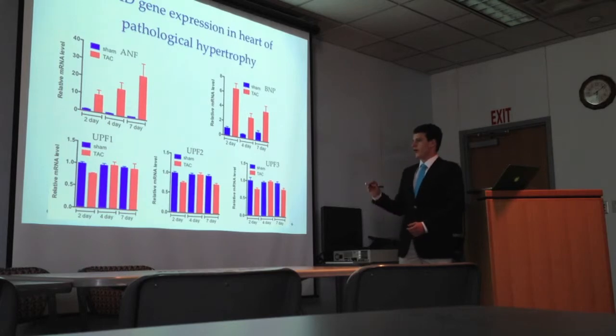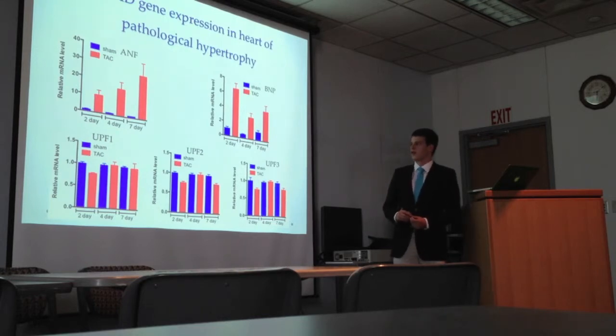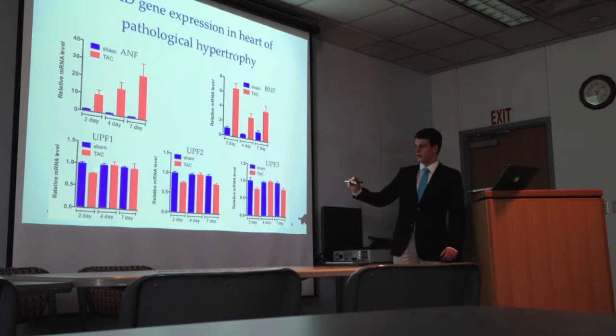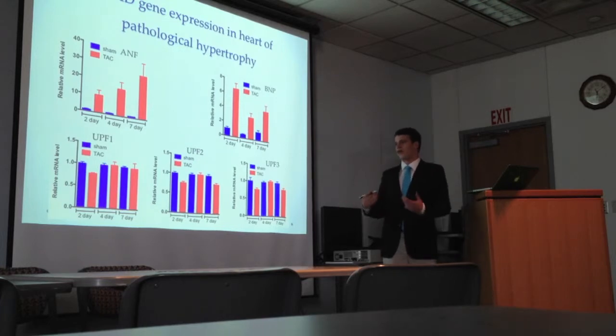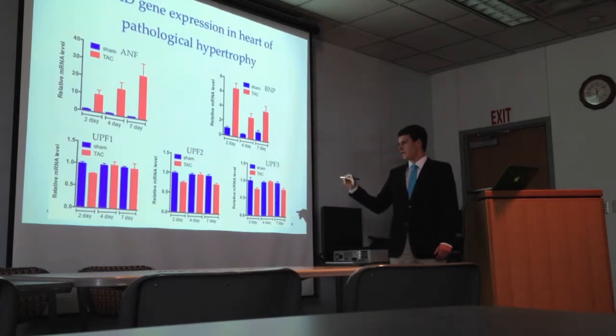And here we have the mRNA levels for UPF1, UPF2, and UPF3 in these TAC hearts. Across the board here, we see a dip in NMD-related mRNA transcripts at 2 days in each of these models.